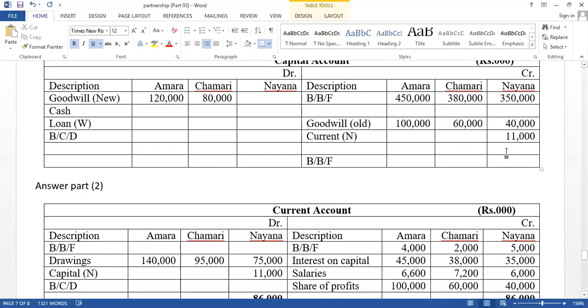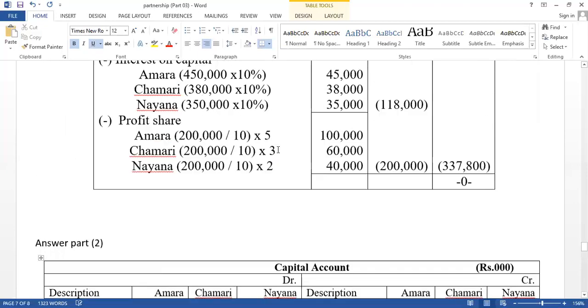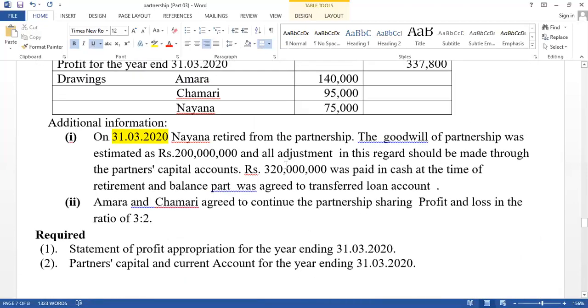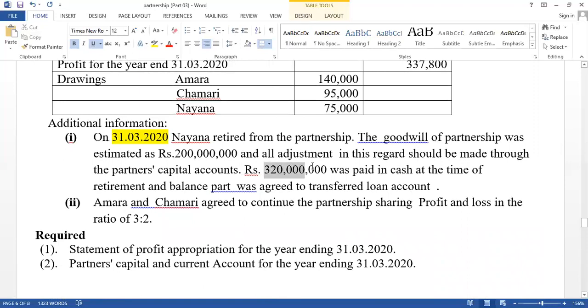Sorry, here the total will be equal to 401,000: 350 plus 40 plus 11 equals 401,000. This is the credit side total, and that is the equity. Take the debit side. Therefore, this is the value we have to pay to the retired partner. At the time of retirement, 320,000 was paid in cash. This is the value paid in cash at the time of retirement.